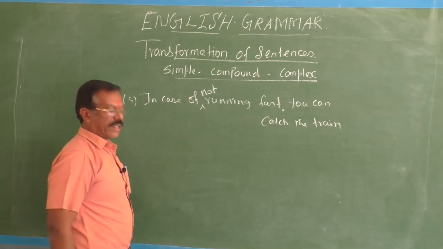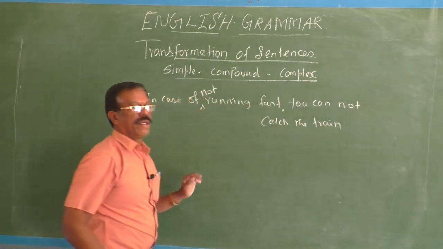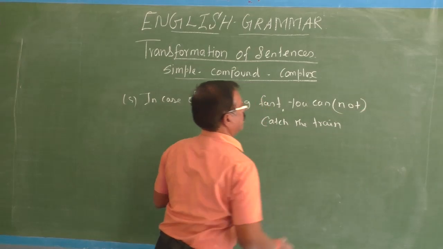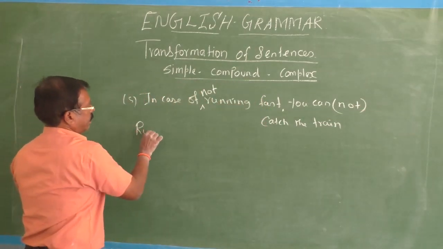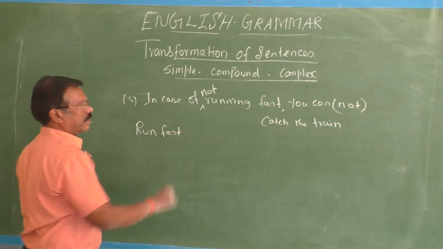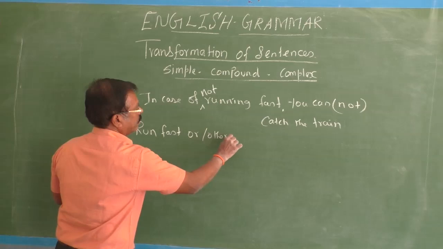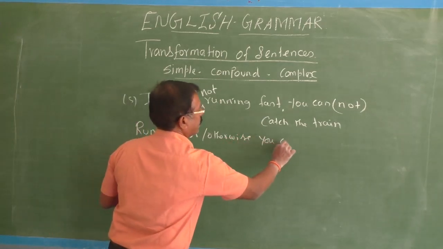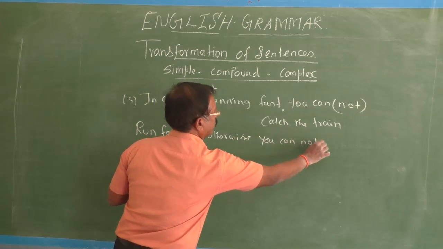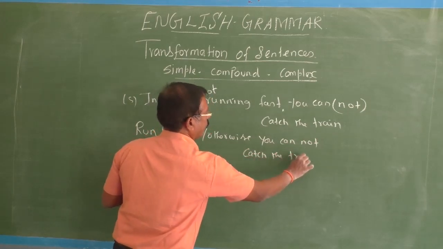In the case of not running fast, you cannot catch a train. Run fast, or otherwise you cannot catch that train.